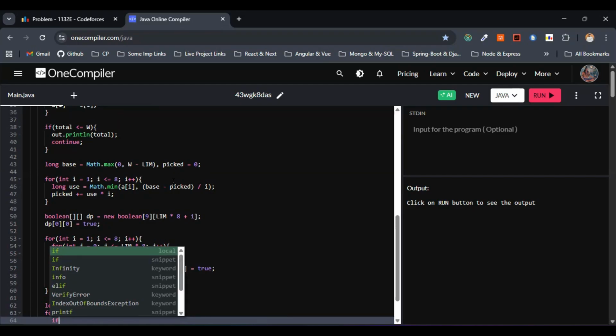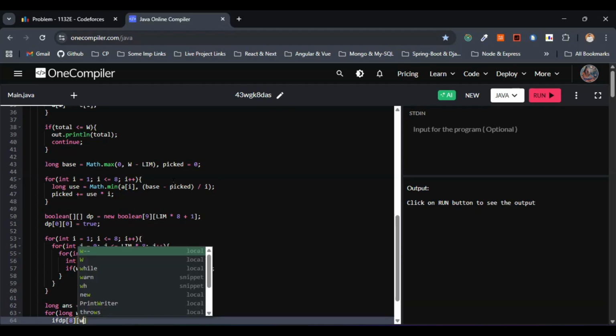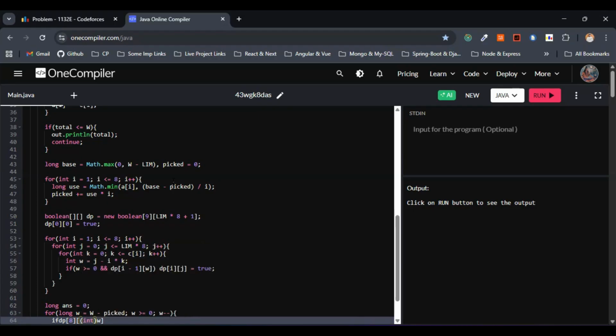Now let's write the simple if condition here. If dp of this one from 1 to 8, right? So I'll just consider 8 here, dp of 8, and w we can consider in the form of int, so let's convert this one to int, just for the sake of optimization. Int is enough, so this is fine.